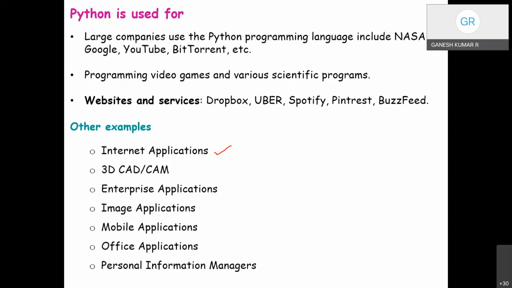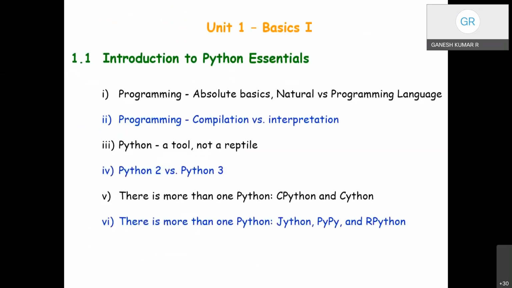Fine. Coming to Unit 1, with the briefing, let us move on to our course content. Unit 1 basics. We have the first chapter, the introduction part. In chapter 1, we'll be discussing 6 topics.